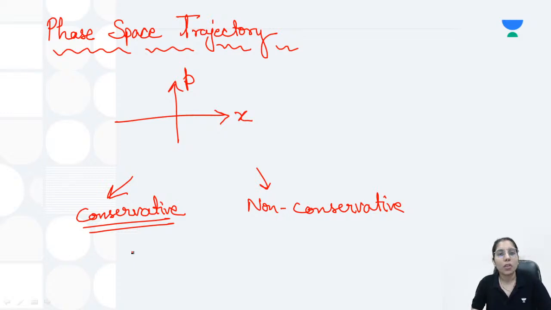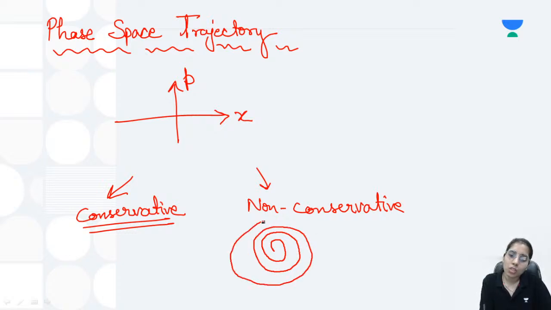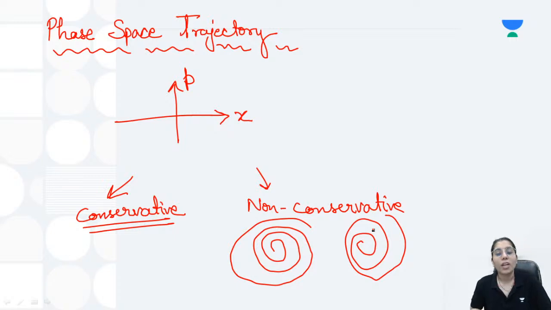While it's true for non-conservative systems as well that no two phase-space trajectories can intersect with each other, at the same time you need to know that in case of a non-conservative system, the trajectories will be connected curves, connected with each other, something like this, depending on what the system is and what is actually given in the question. You will have connected curves in case of a non-conservative system. While in case of a conservative system, what are the points you have to keep in mind? That's what we have discussed. I hope you are getting that and everything is getting clear to you as well.